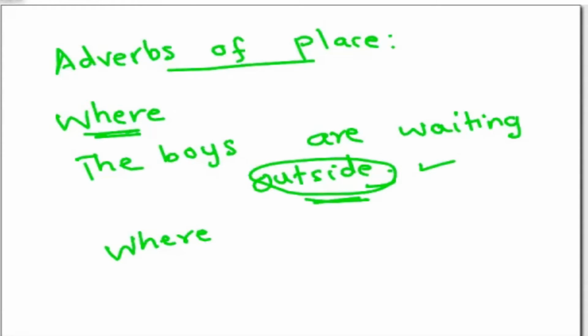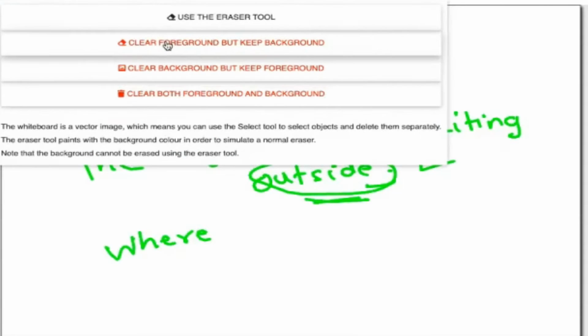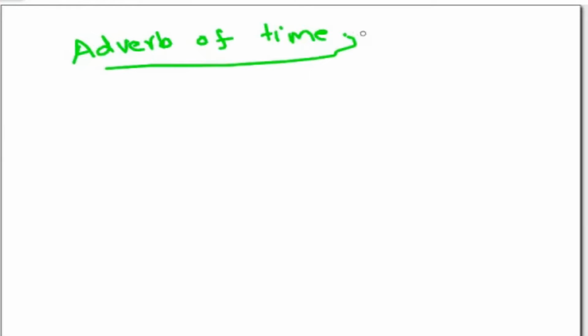And now I come to the third part. Now I come to the adverb of time. In adverb of time, when is a very important word. Adverb of time shows when an action is done. So when you are going to find the answer for when, there you find the adverb of time in the sentence.